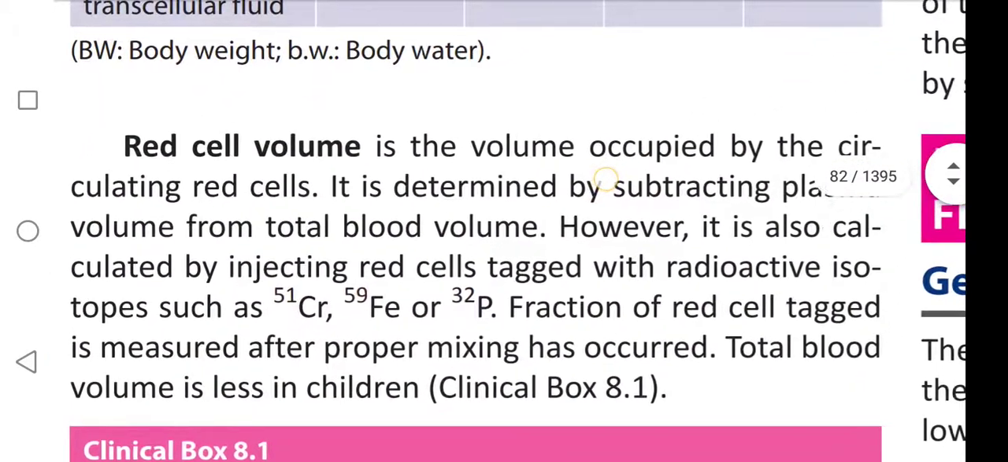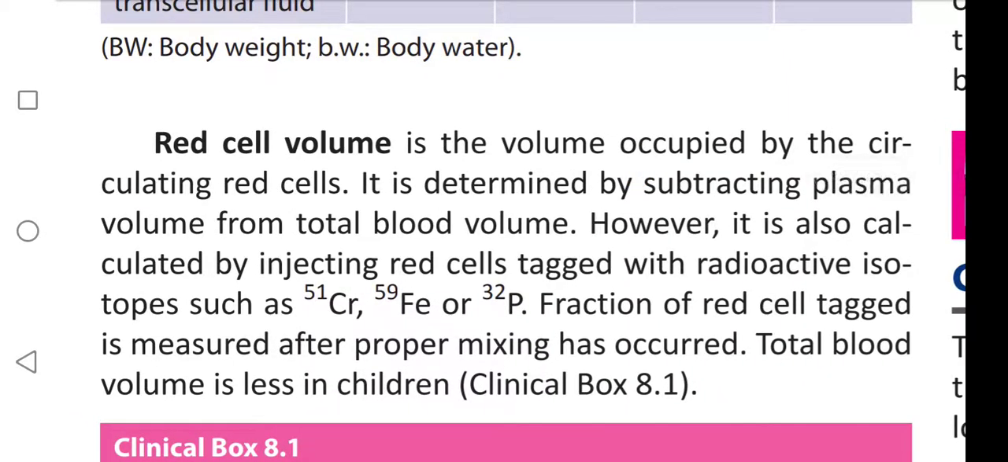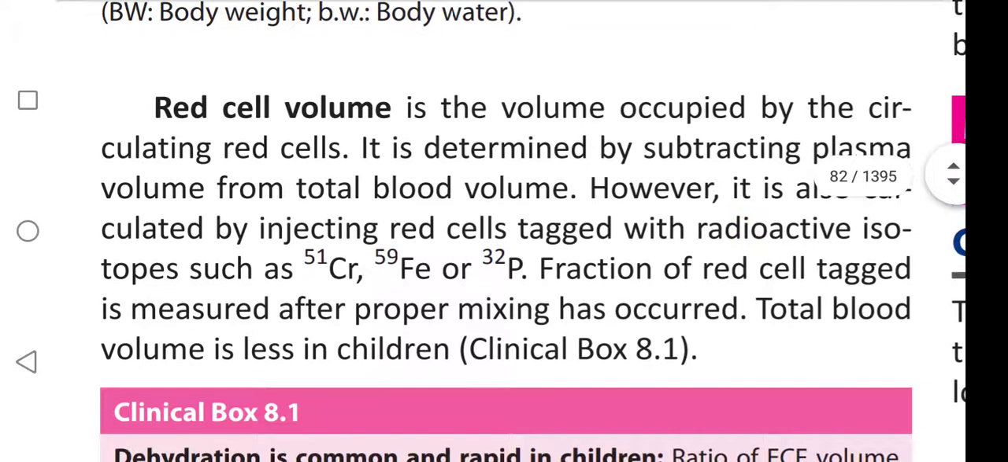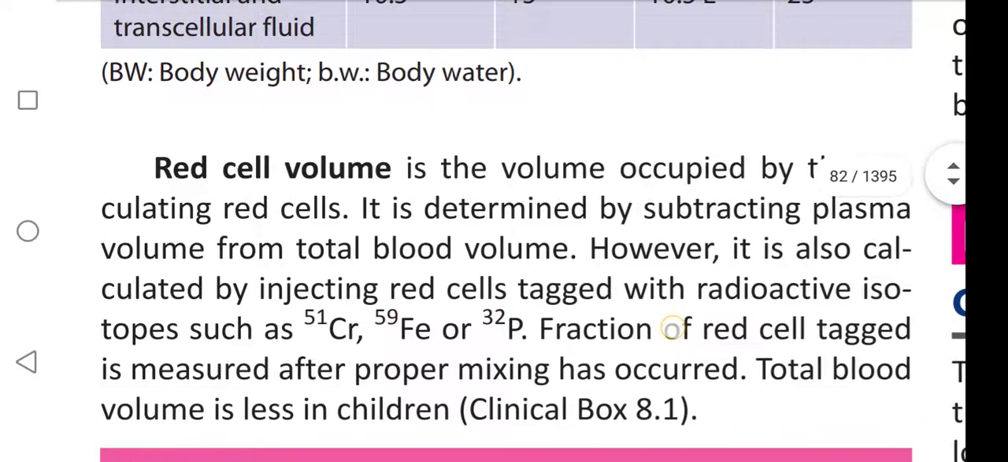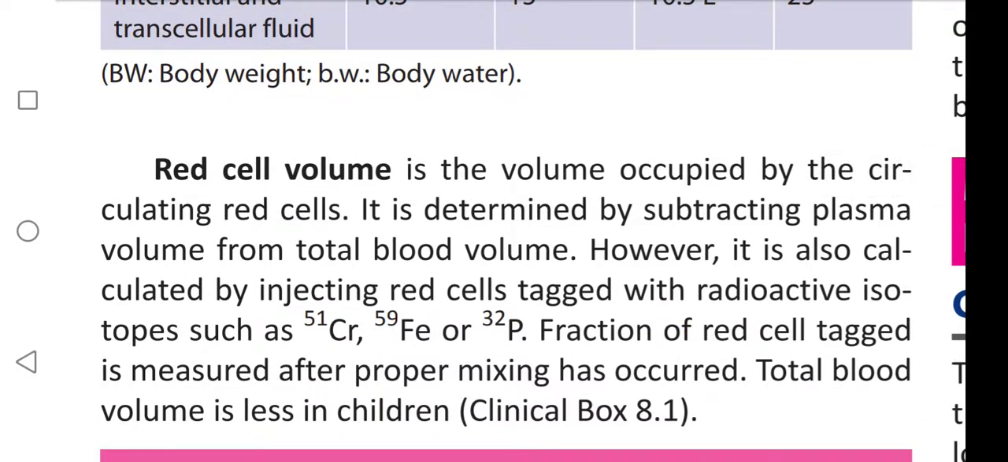Next, red cell volume. Red cell volume is the volume occupied by the circulating red cells. It is determined by subtracting plasma volume from total blood volume. However, it is also calculated by injecting red cells tagged with radioactive isotopes such as chromium-51, iron-59 and phosphorus-32. Fraction of red cells tagged is measured after proper mixing has occurred. Total blood volume is less in children.